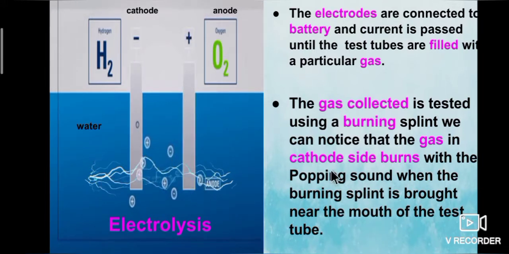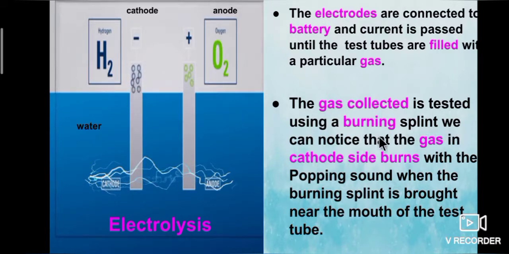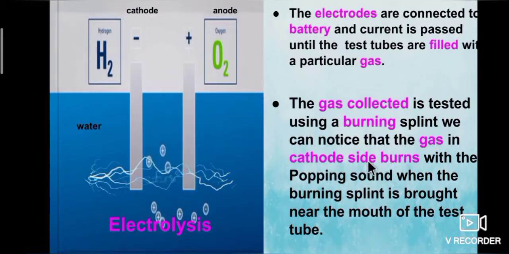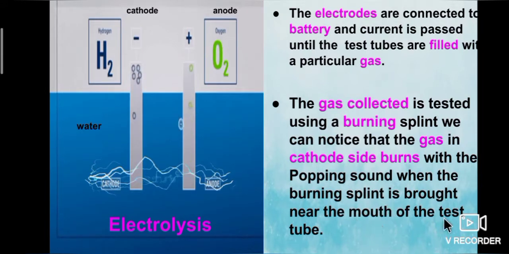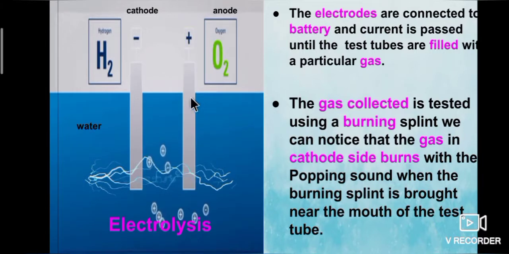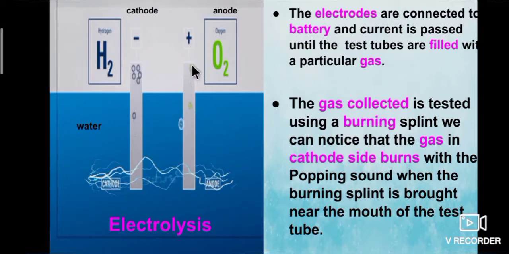Listen, students, the gas collected is tested using a burning splint. We can notice that the gas on the cathode side burns with a popping sound when the burning splint is brought near the mouth of the test tube.